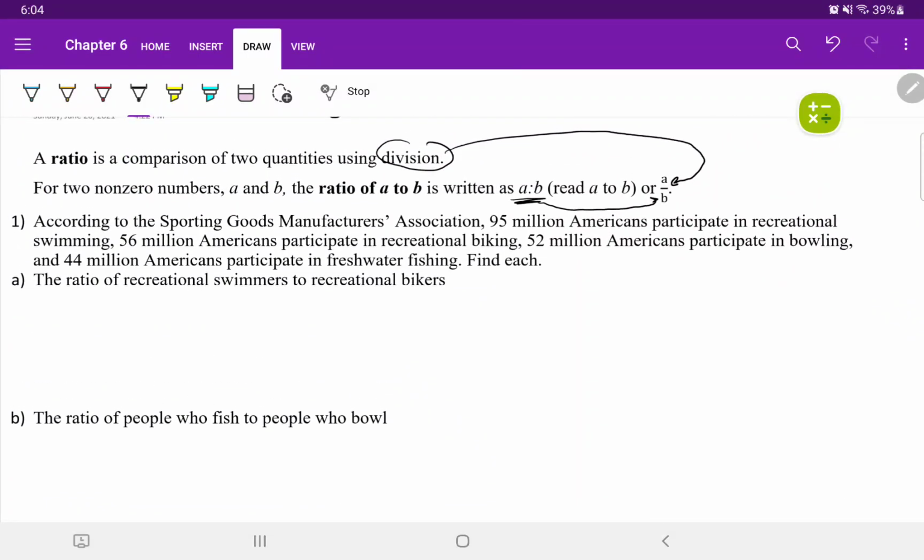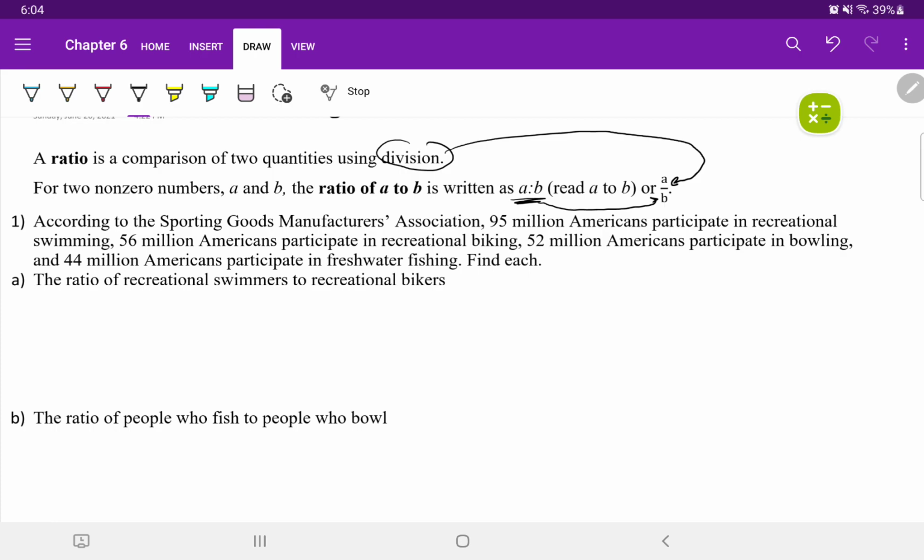Look at the first one. According to the Sporting Goods Manufacturers Association, 95 million Americans participate in recreational swimming, 56 million Americans participate in recreational biking, 52 million Americans participate in bowling, and 44 million Americans participate in freshwater fishing. Find each. The ratio of recreational swimmers to recreational bikers.